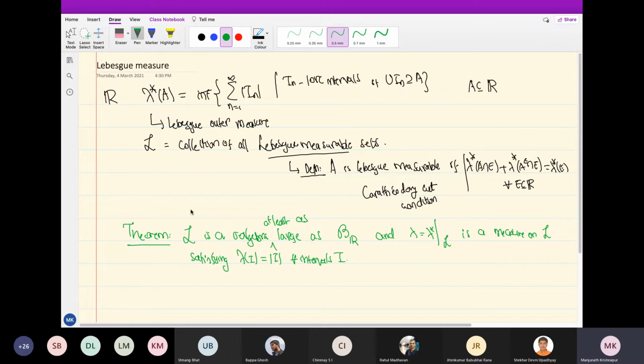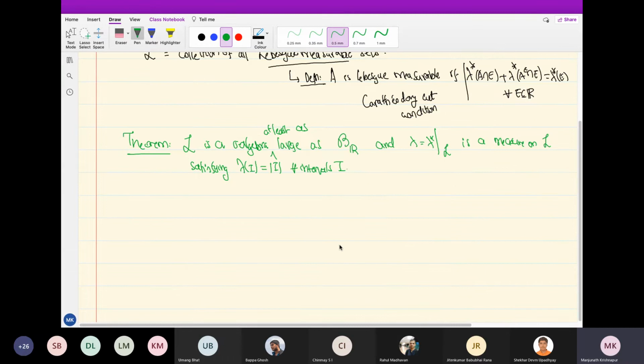So again, L is something that we don't know what it is. It is something very intangible. Borel sigma algebra by definition is the smallest sigma algebra containing open sets. This L is something even larger. We don't really know what is in L, what is not in L. All we have is assurance that it is a large collection. So it is larger than the Borel sigma algebra. So if you want, you can also restrict lambda to B itself. If you have a measure on a larger sigma algebra, you can just restrict it to a smaller sigma algebra. It will still have the measure property. So that's all. This is the statement that I had made last time.